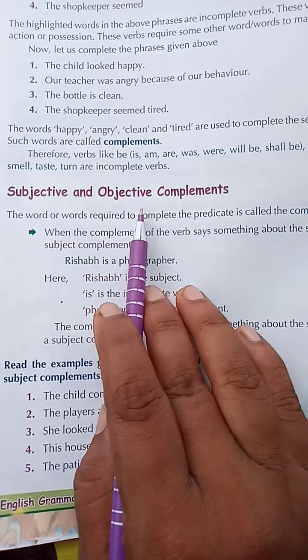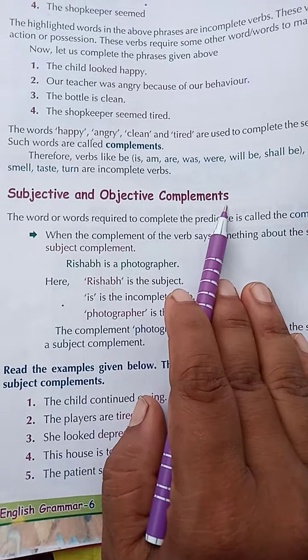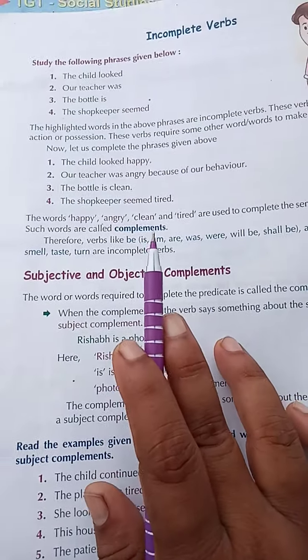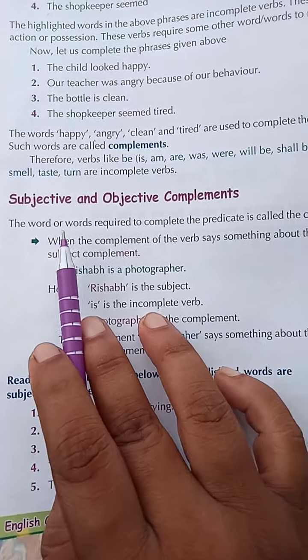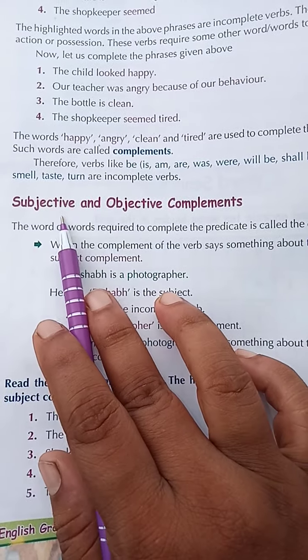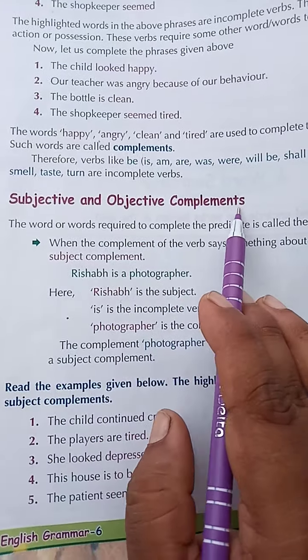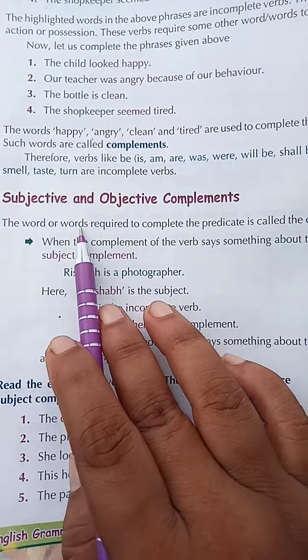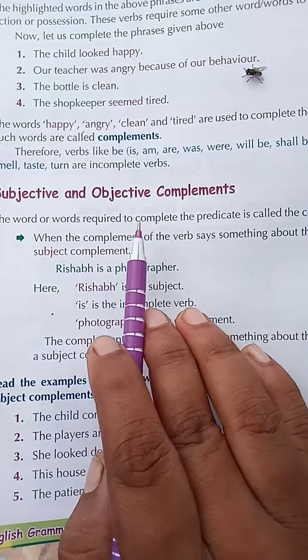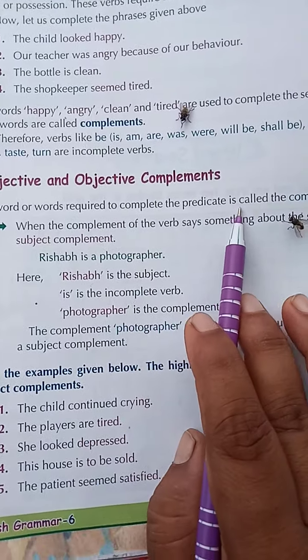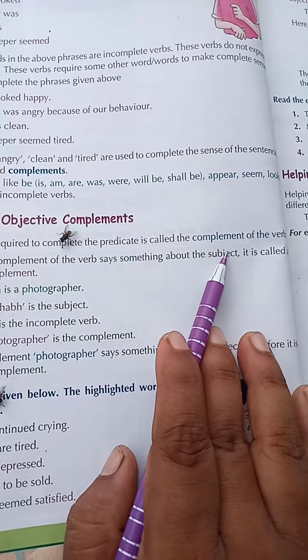Subjective and objective complement. We read now about the incomplete verb. Now let us read about the subjective and objective complement. The word or words required to complete the predicate is called the complement of the verb.